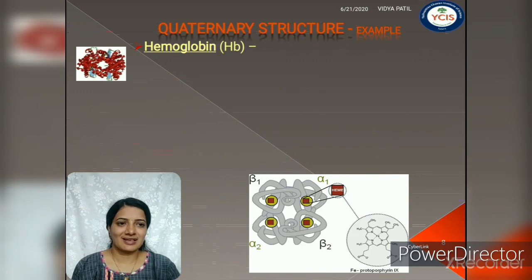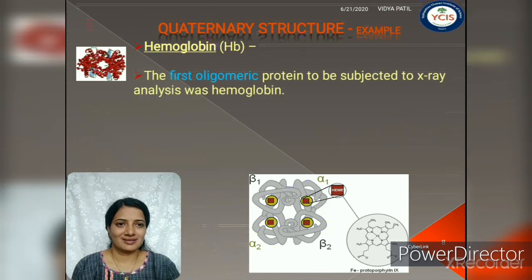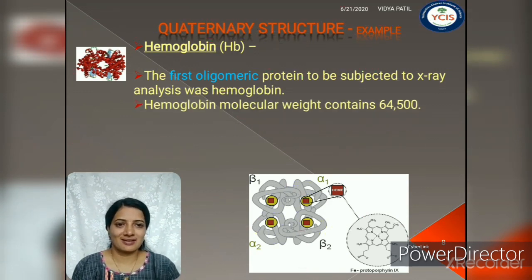The classical example of quaternary structure is hemoglobin. It is the first oligomeric protein to be subjected to X-ray analysis, and it was found that there are four subunits in the structure.